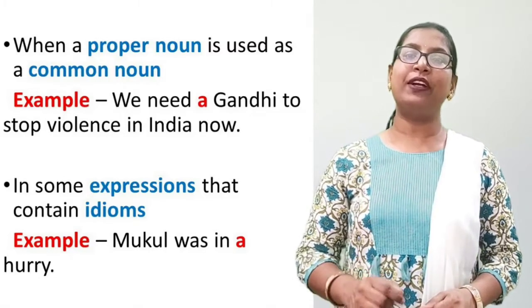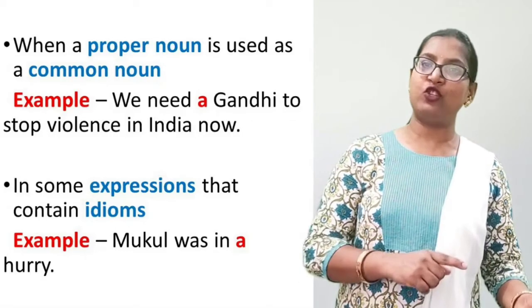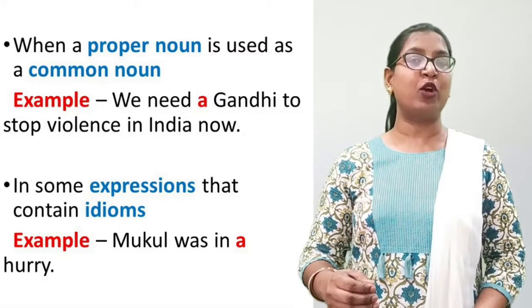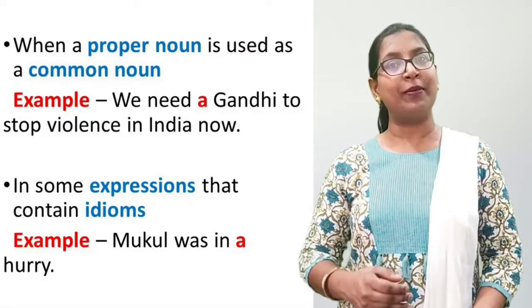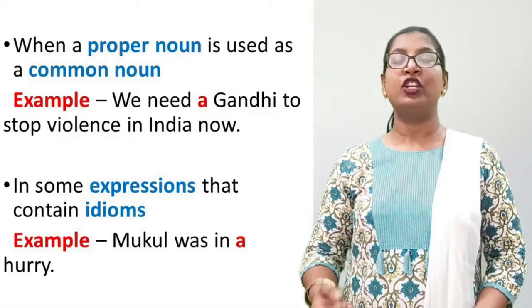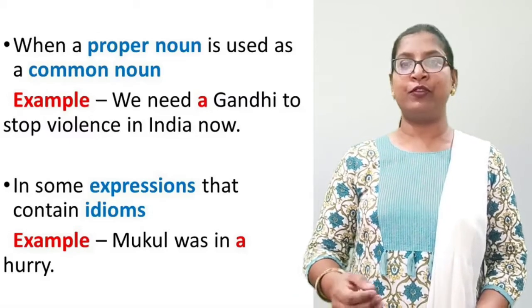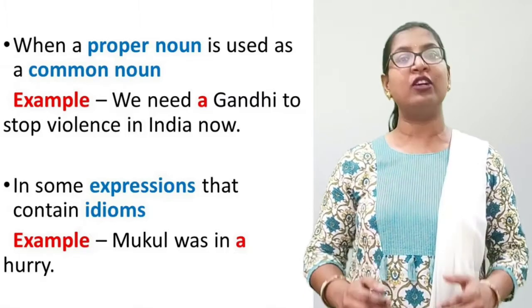Here, the proper noun is Gandhi. It is not referring to Mahatma Gandhi, but here Gandhi is a proper noun used as a common noun. Here it means the attitude of Gandhi. So we can use the article a or an before proper nouns when they are used as a common noun.